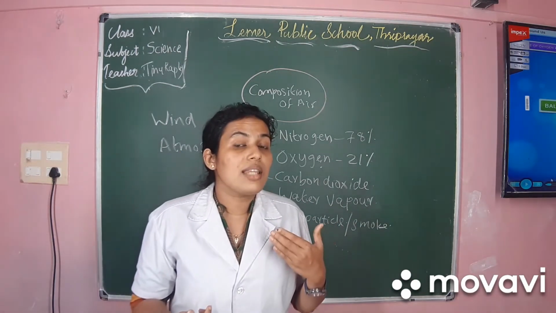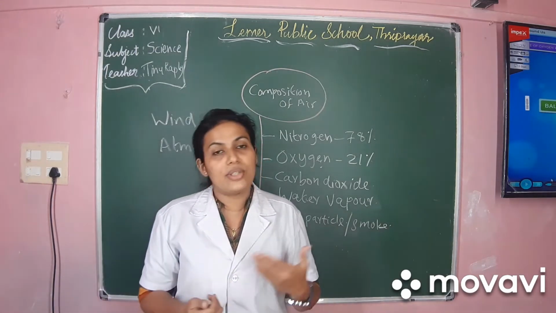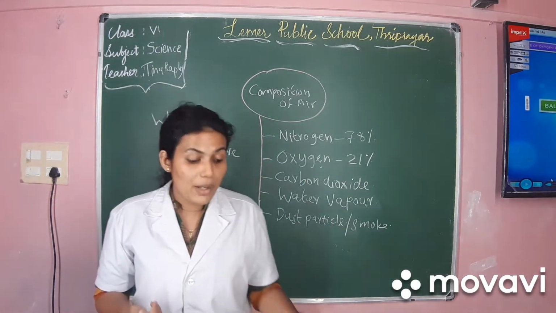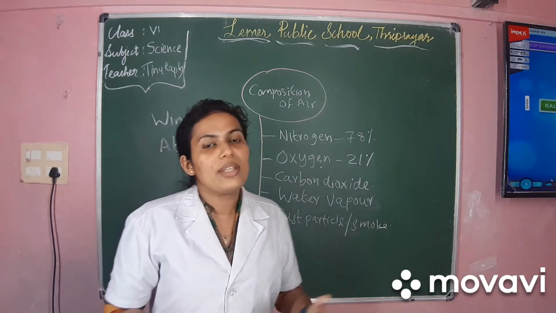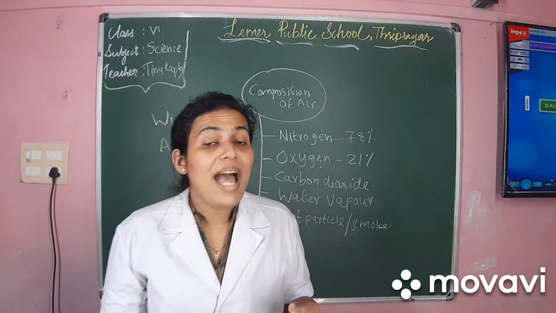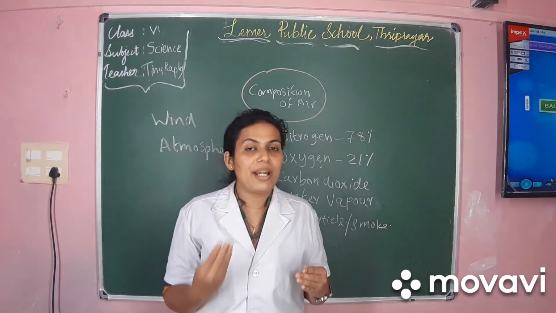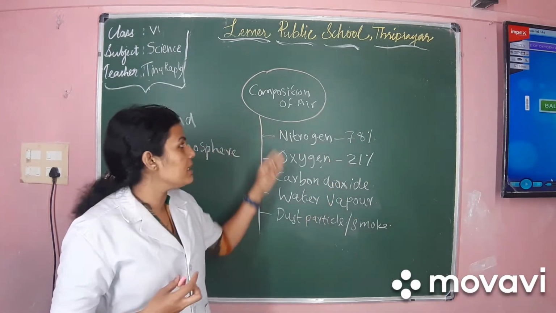That is also due to the presence of air inside the soil. So these experiments, the activities mentioned in your textbook, you just saw now in the Digi video. Now what we are going to learn is about the balance of oxygen and carbon dioxide in our atmosphere. So just now we learned the components.